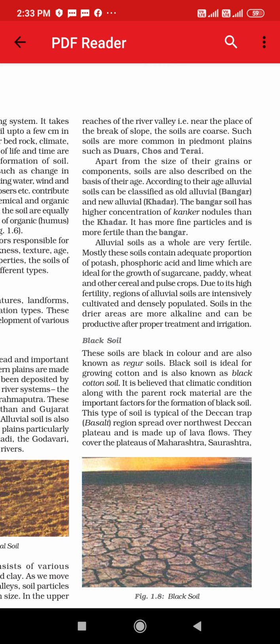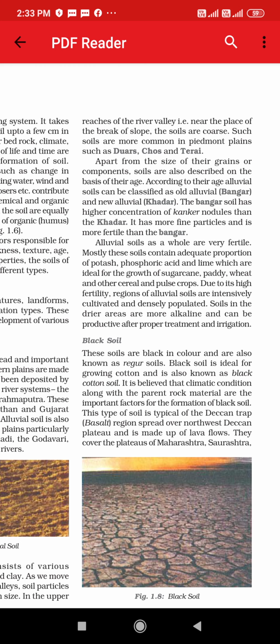Next comes black soil. These soils are black in color, as the name suggests, and are also known as regur soil. Black soil is ideal for growing cotton and is also known as black cotton soil.